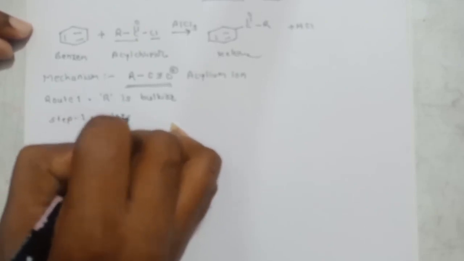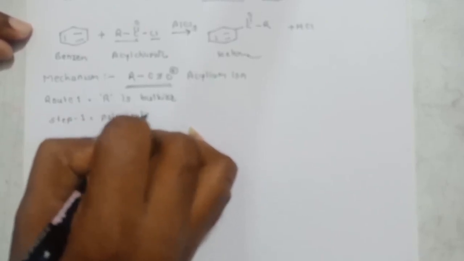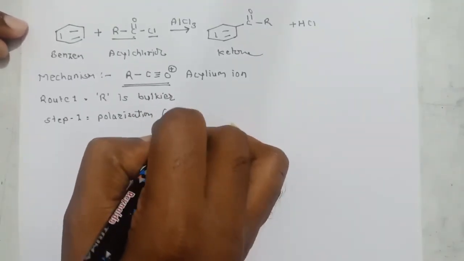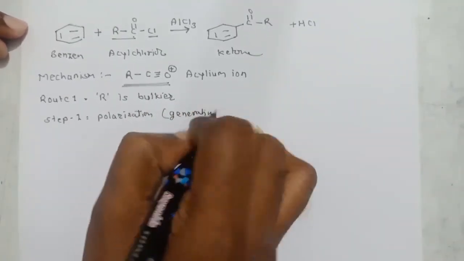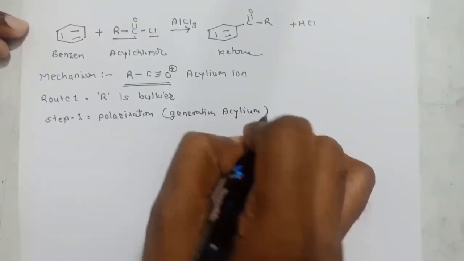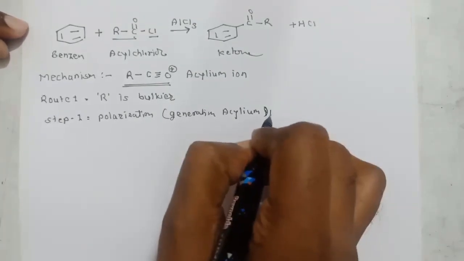This mechanism is completed in three steps. Step first, as we know, is the polarization of acyl chloride, or you can say generation of the acylium ion, formation of the acylium ion.